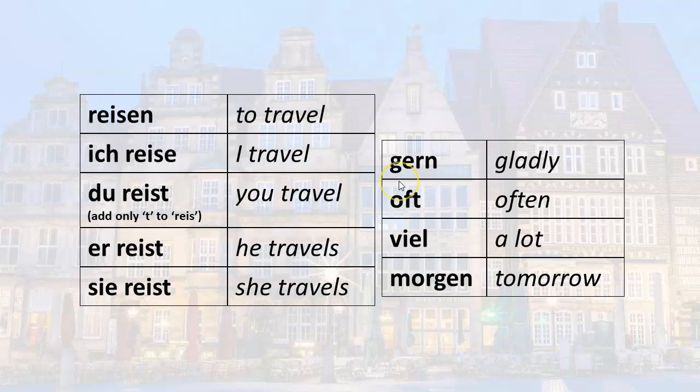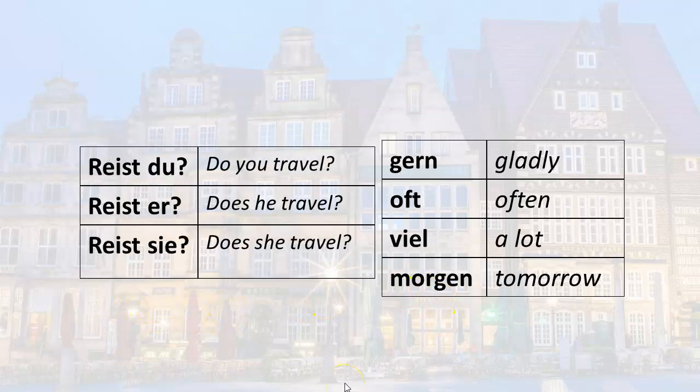Sie reist gern. She travels often. Sie reist oft. She travels a lot. Sie reist viel. She's traveling tomorrow. She's going to travel tomorrow. Sie reist morgen. Let's ask some questions now.